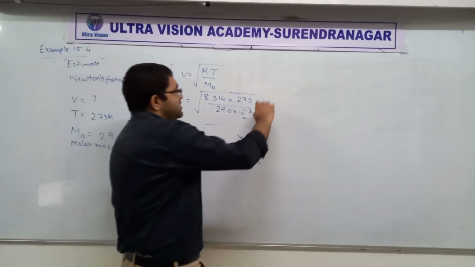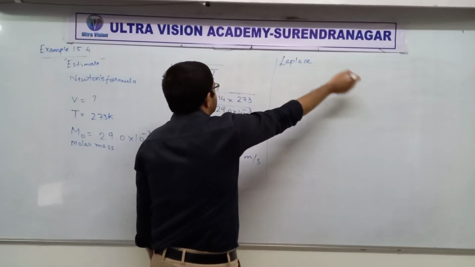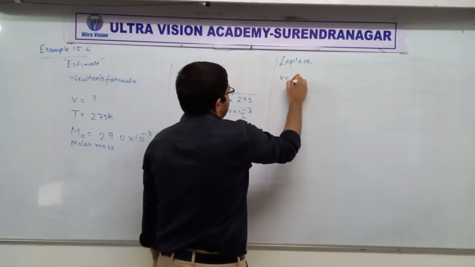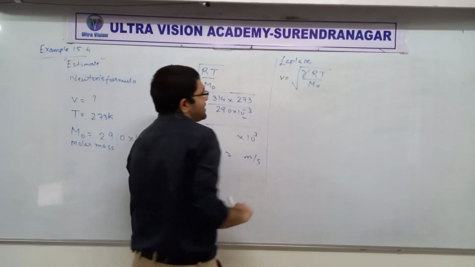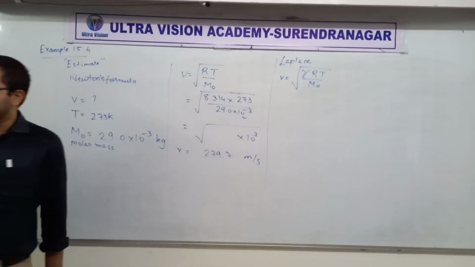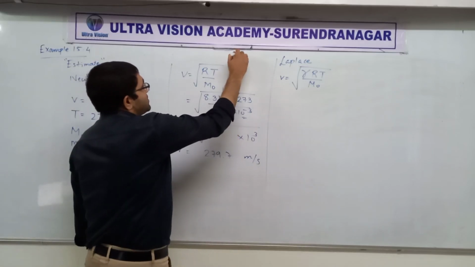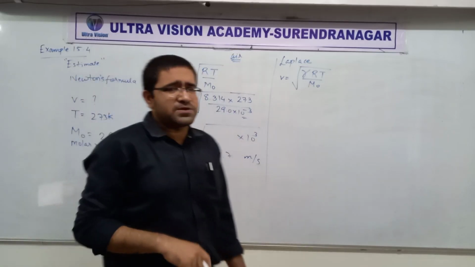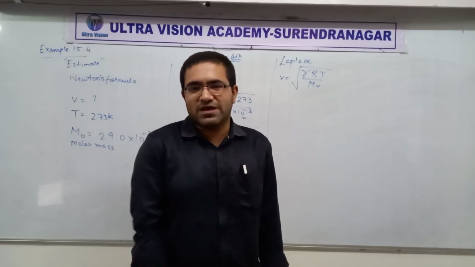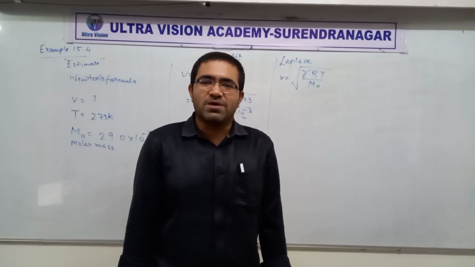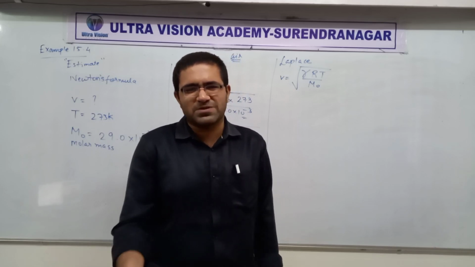Fine. Now, what about Laplace formula? Instead of doing it by Newton's formula, let's do it by the Laplace correction idea. So if we are talking about air, you already know the composition of air, isn't it? You know that air is 78% nitrogen and about 20% oxygen or so.